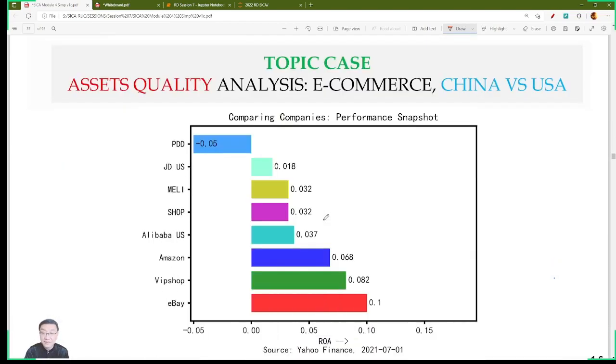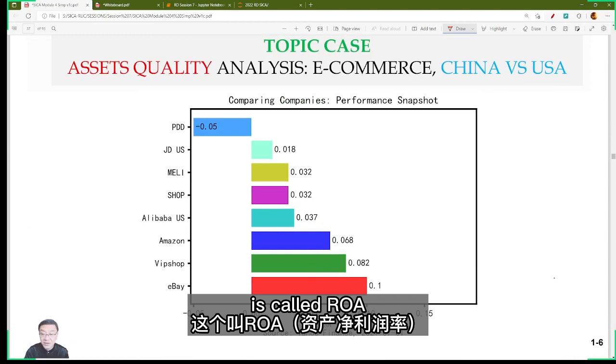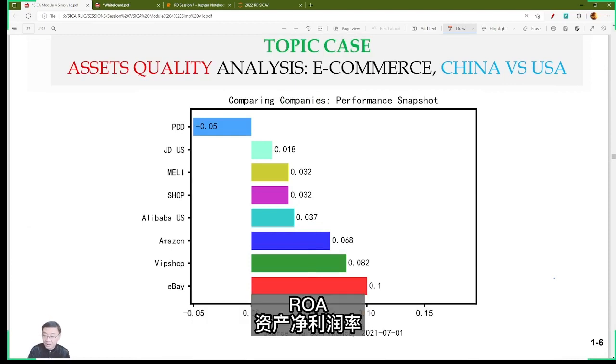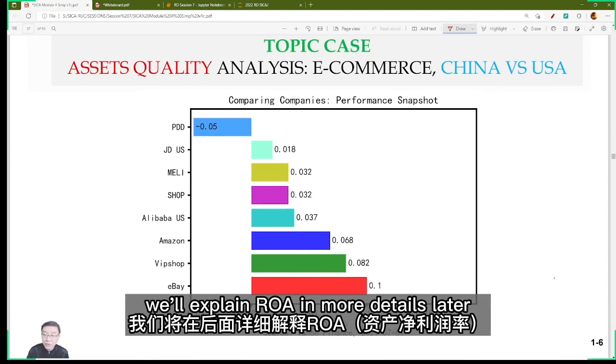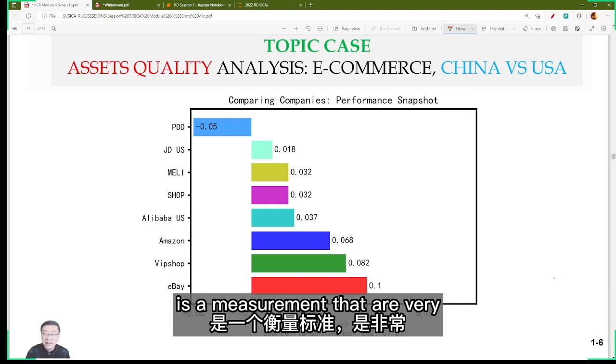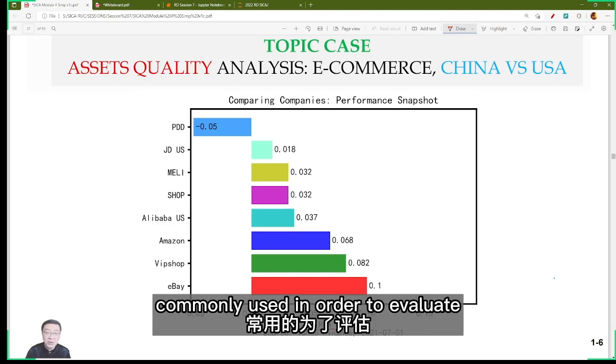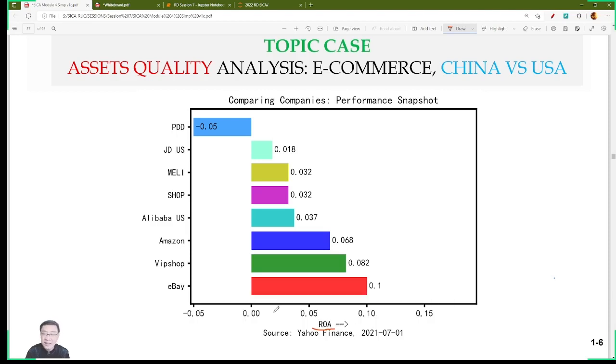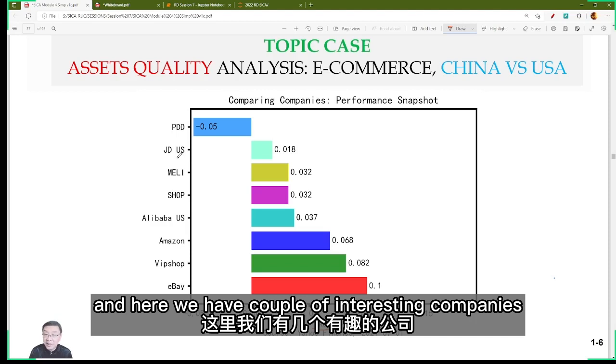This one. It's called ROA. We'll explain ROA in more detail later, but I must tell you that ROA is a measurement very commonly used to evaluate the quality of a company's assets. And here we have a couple of interesting companies.